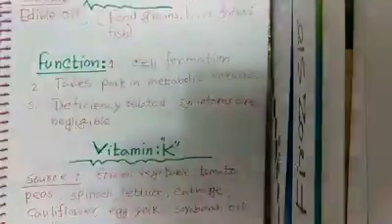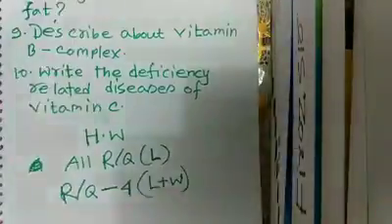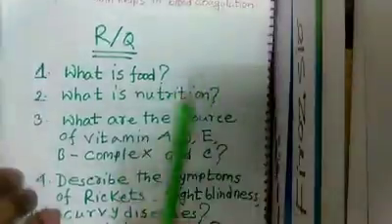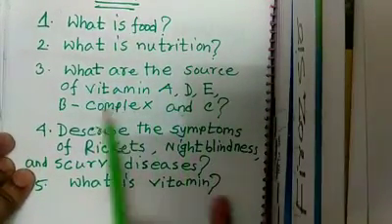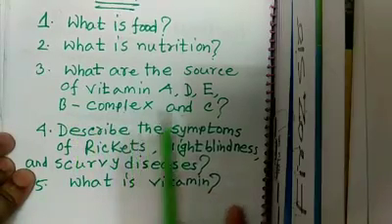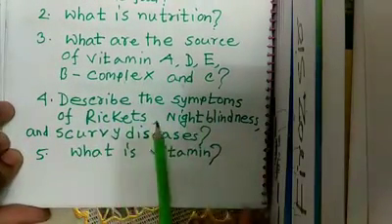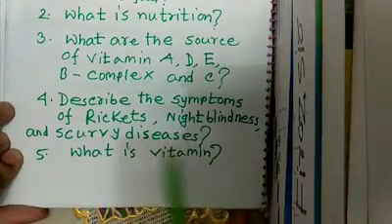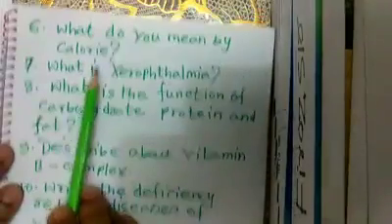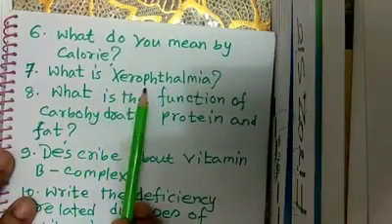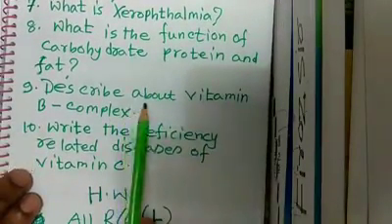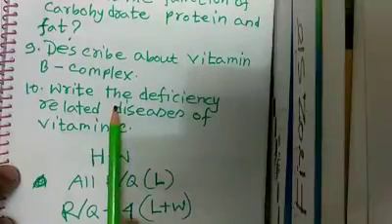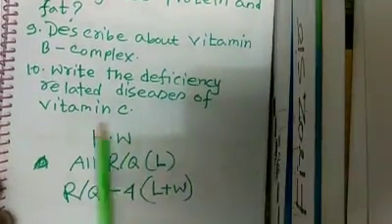Now RQ. Today's RQ, related question, is: What is food? What is nutrition? What are the sources of vitamin A, D, E, B complex and C? Describe the symptoms of rickets, night blindness and scurvy disease. What is vitamin? What do you mean by calorie? What is xerophthalmia? What is the function of carbohydrate, protein and fat? Describe vitamin B complex. Write the deficiency related disease of vitamin C.